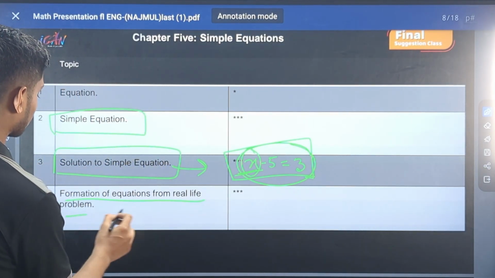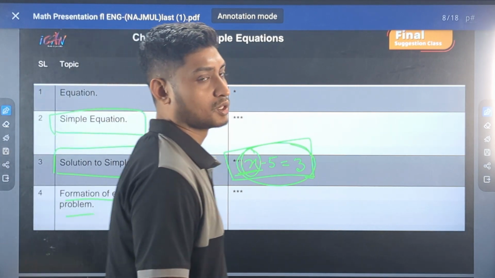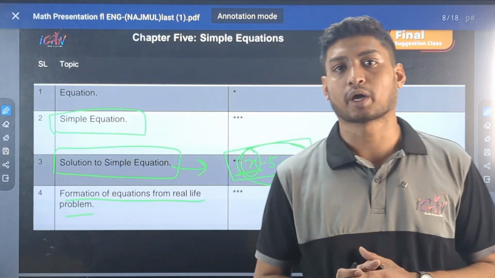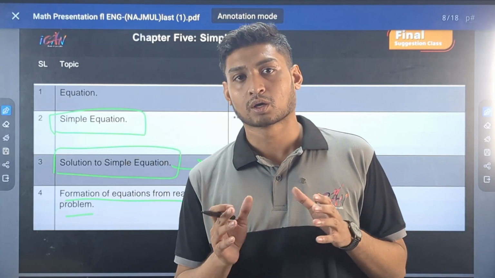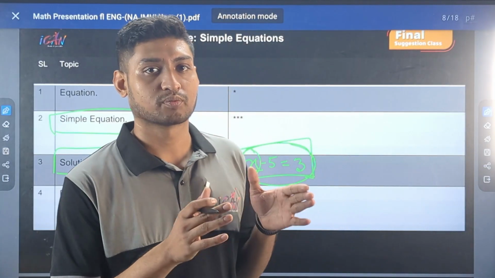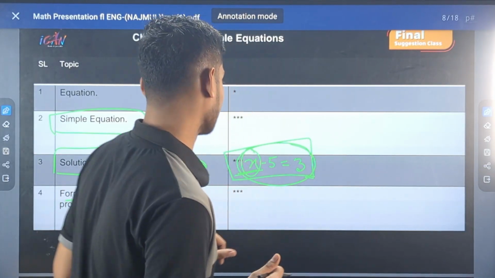Formation of equations from real life problems. These are kind of word problems where they describe a real life problem, and you have to present those real life problems through an equation and solve those.